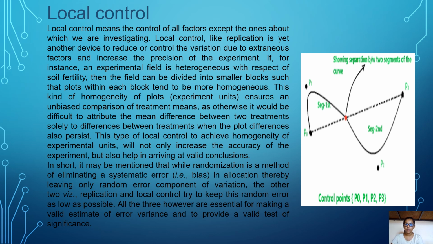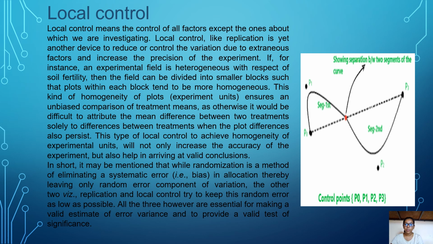If, for instance, an experimental field is heterogeneous with respect to soil fertility, then the field can be divided into smaller blocks, such that the plots within each block tend to be more homogeneous. This kind of homogeneity of plots or experimental units ensures an unbiased comparison of treatment means, as otherwise it would be difficult to attribute the mean difference between two treatments solely to differences between treatments when the plot differences also persist. This type of local control to achieve homogeneity of experimental units will not only increase the accuracy of the experiment but also help in arriving at valid conclusions.